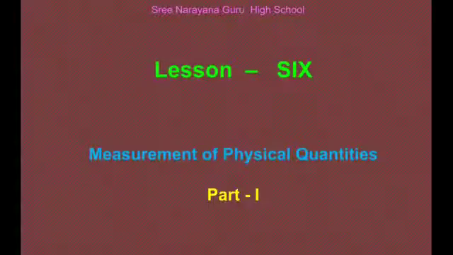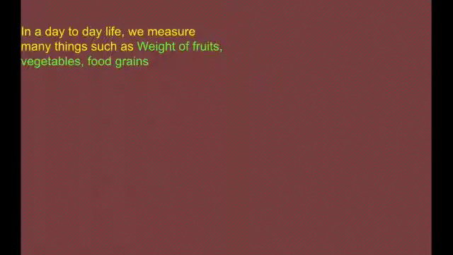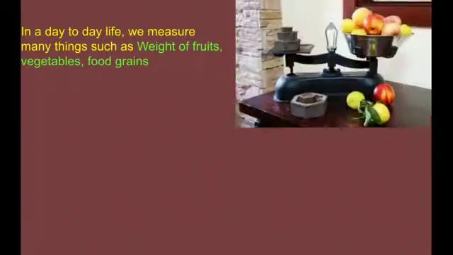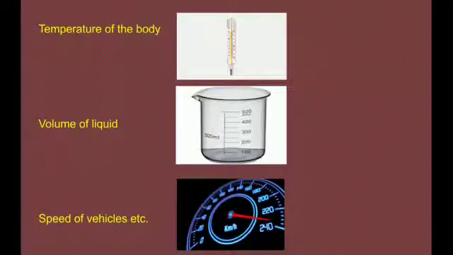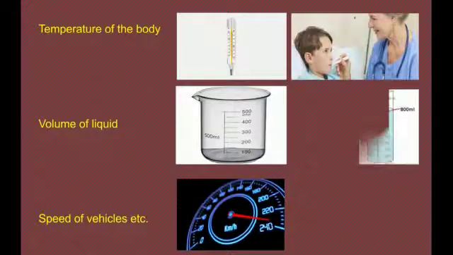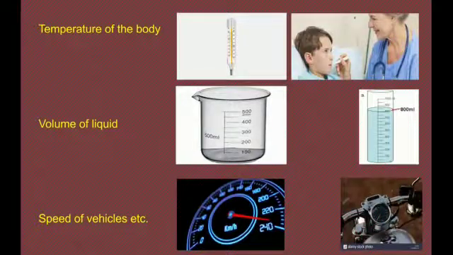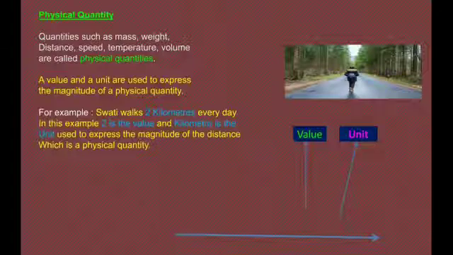Now we are going to learn lesson number 6, measurement of physical quantities. In day-to-day life, we measure many things such as weight of fruits, vegetables, food grains, temperature of the body, volume of liquid, speed of vehicles, etc. Quantities such as mass, weight, distance, speed, temperature, volume are called physical quantities.